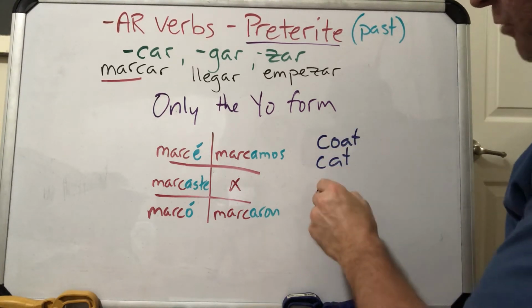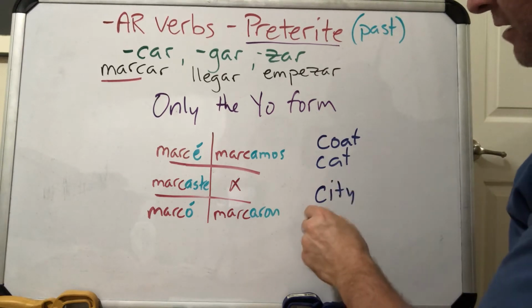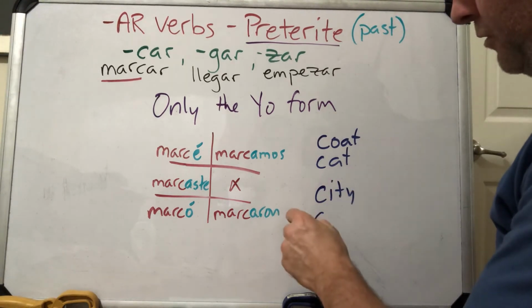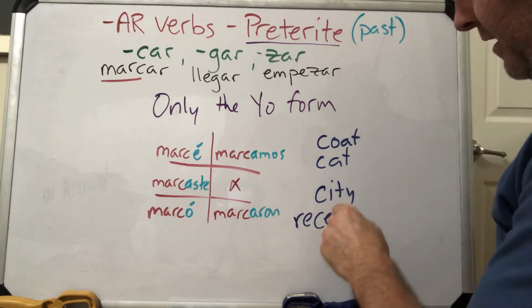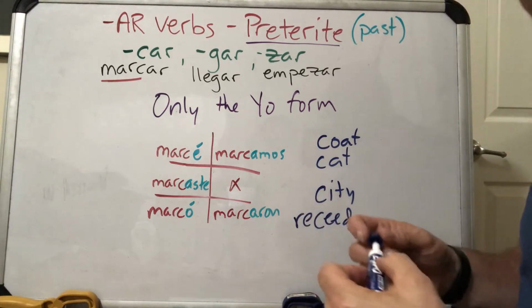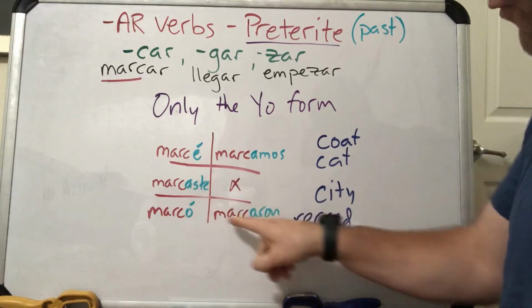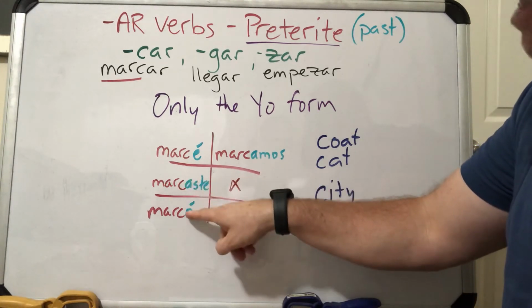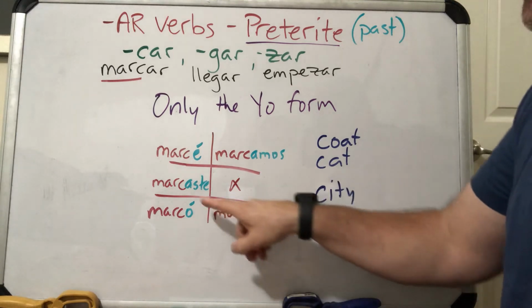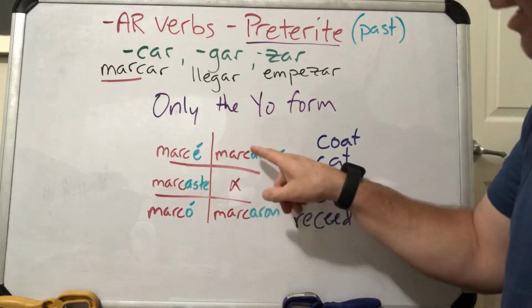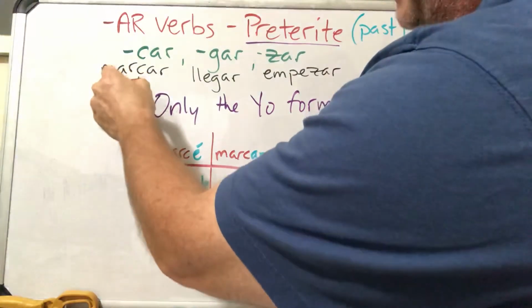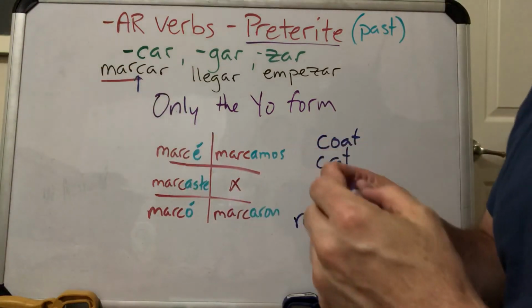If the C is followed by an I or an E, like city, or in the verb recede, it changes to an S, right? So if you look at these 4 forms, what comes after the C is an A, an O, an A, and an A. So we have marcaste, marcó, marcamos, marcaron, which matches this K sound in my infinitive, right? That's what I want, marcar.